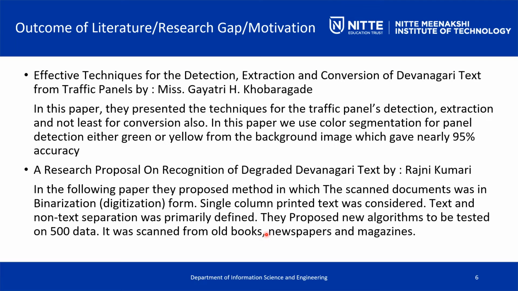It was from old textbooks, newspapers or any such old documents that we consider here.